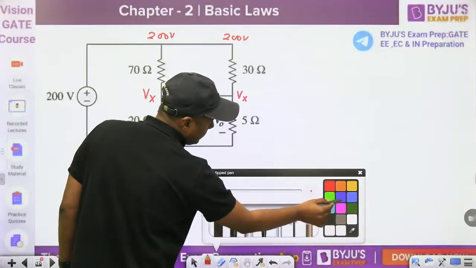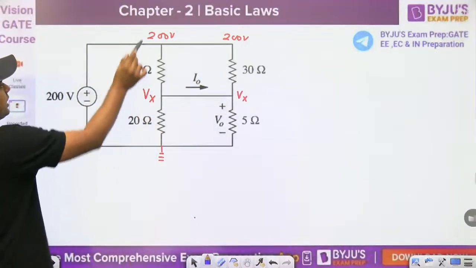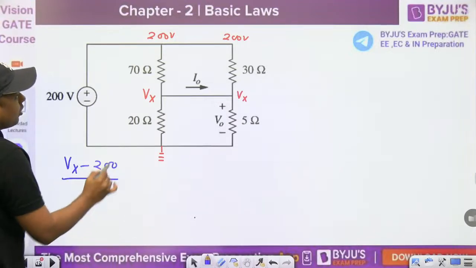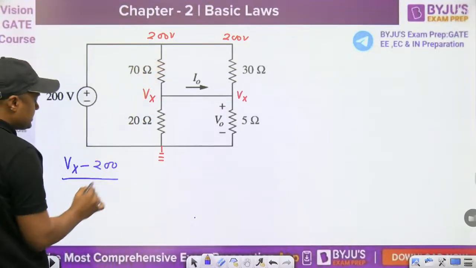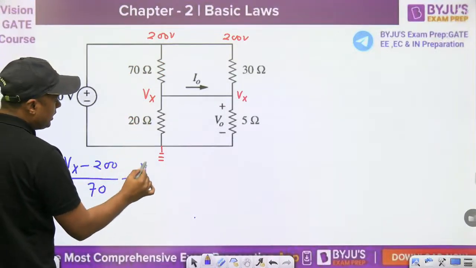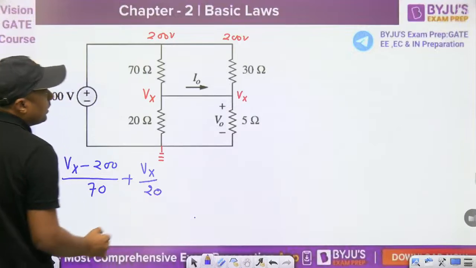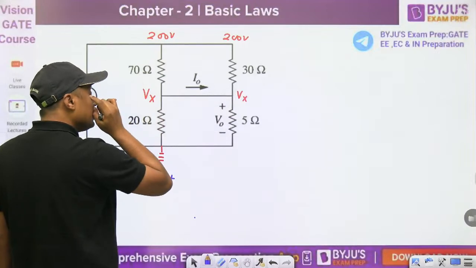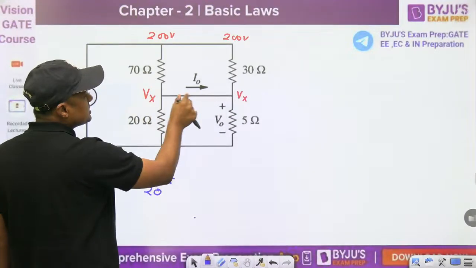So just write down Vx minus 200. This is called KCL, Kirchhoff's current law. All the currents: (Vx minus 200) by 70 plus (Vx minus 0) by 20 plus, right here, you can write this because it is the same node.